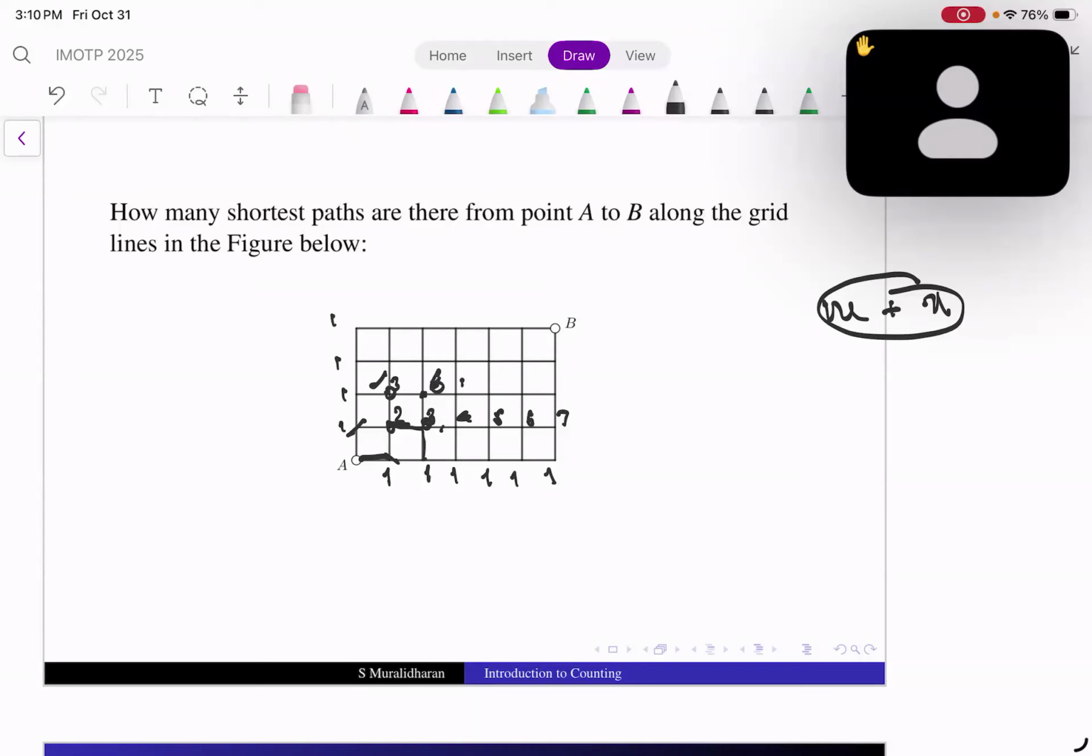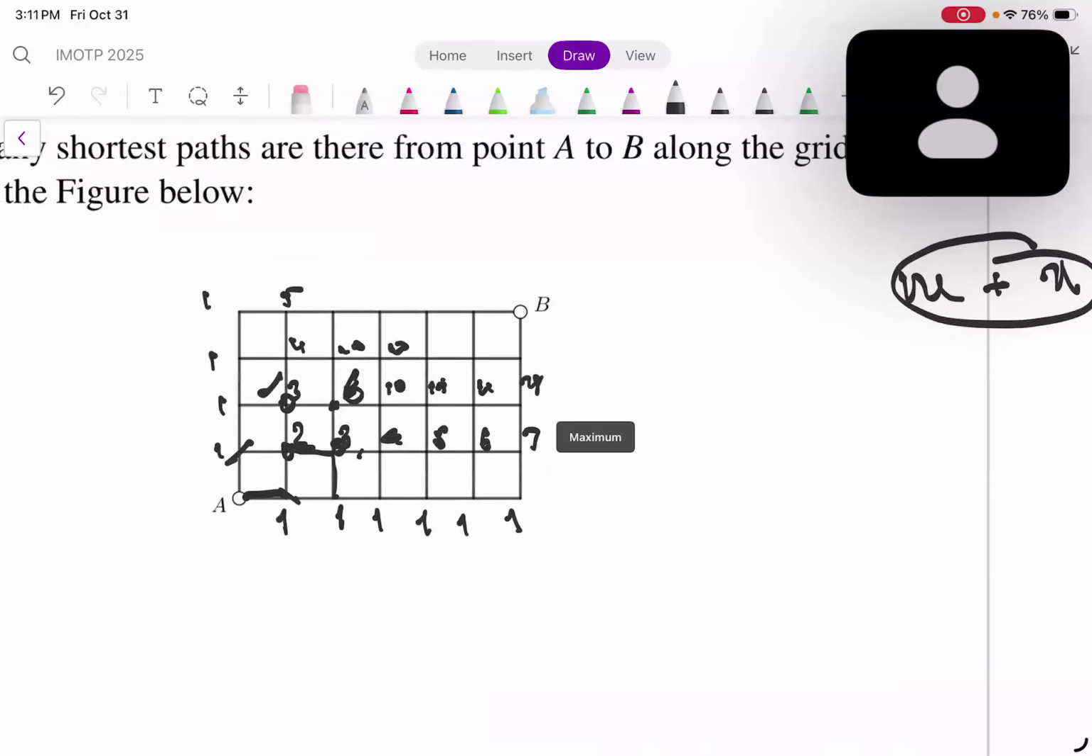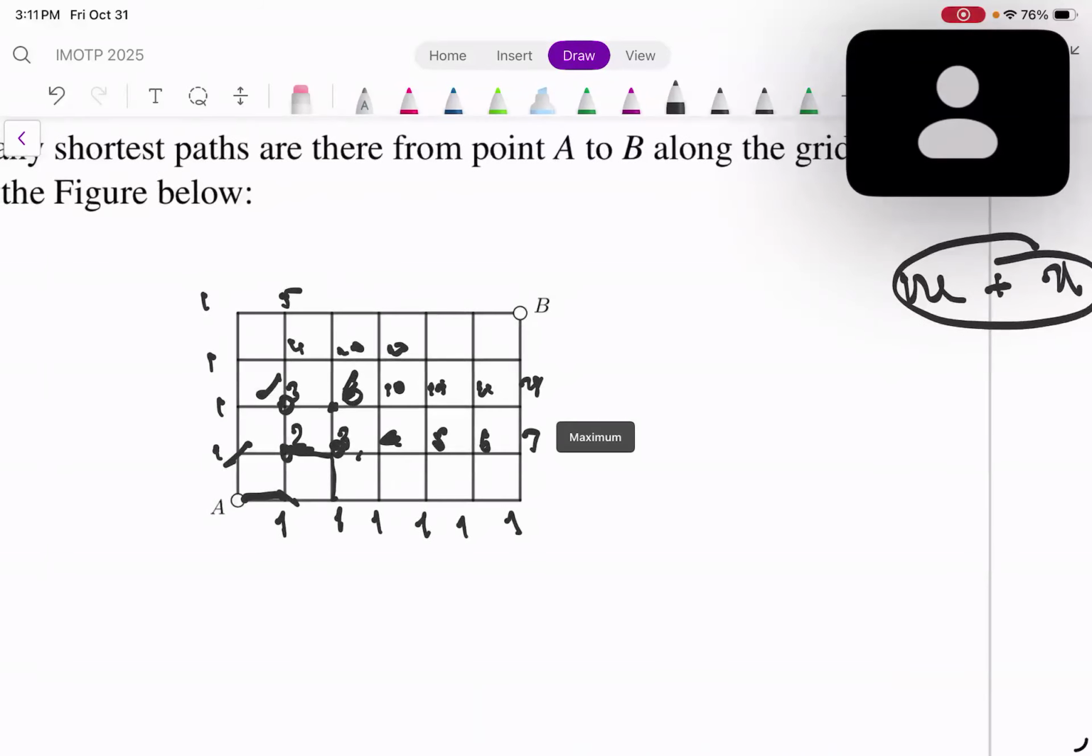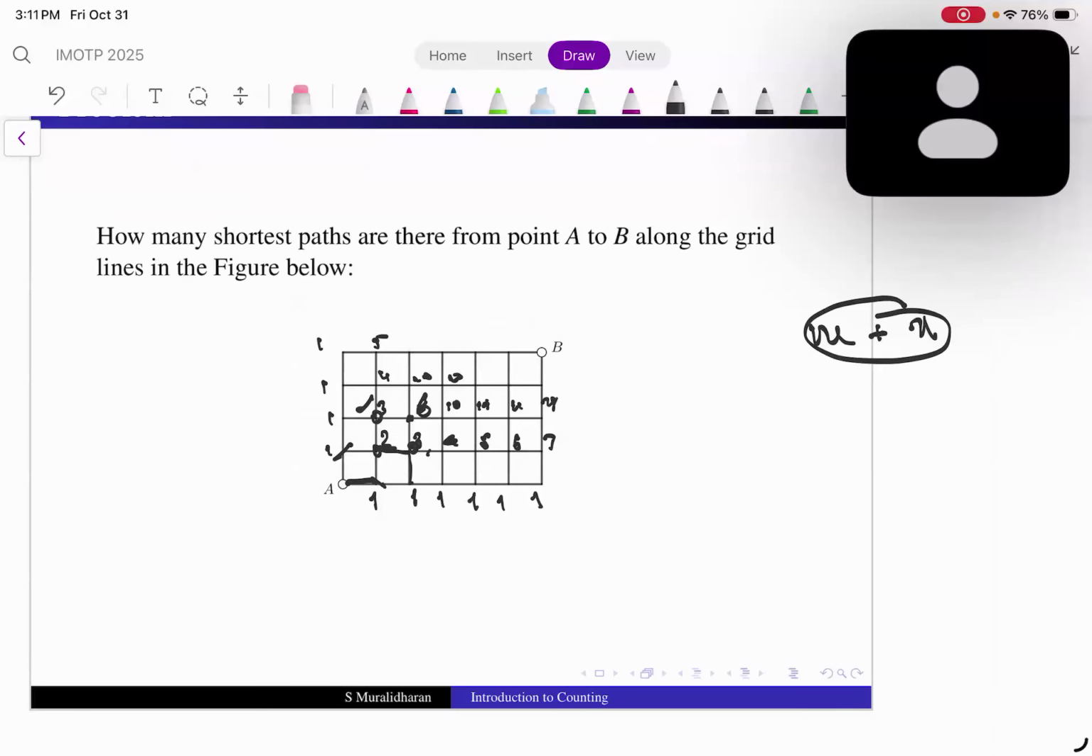This will be... Sir, 10 ways. 10. This will be 15, this will be 21, this will be 28. And this will be again 4, this will be 5, this will be 10, this will be 20, and this will be, I made a mistake, so it is 5, 15, so it is 35, and this will be 56, and this will be 84. And this is 15, this is 25, correct?